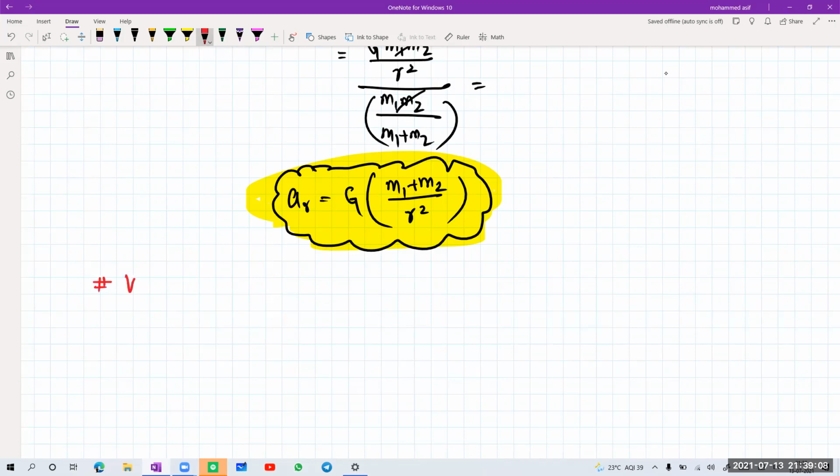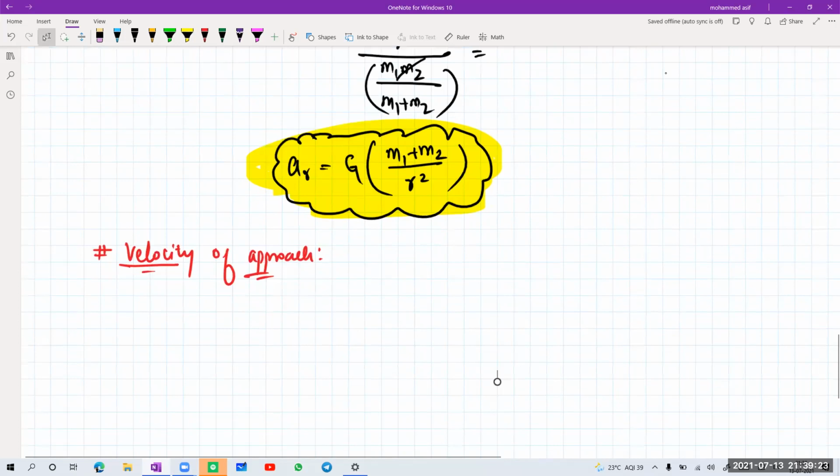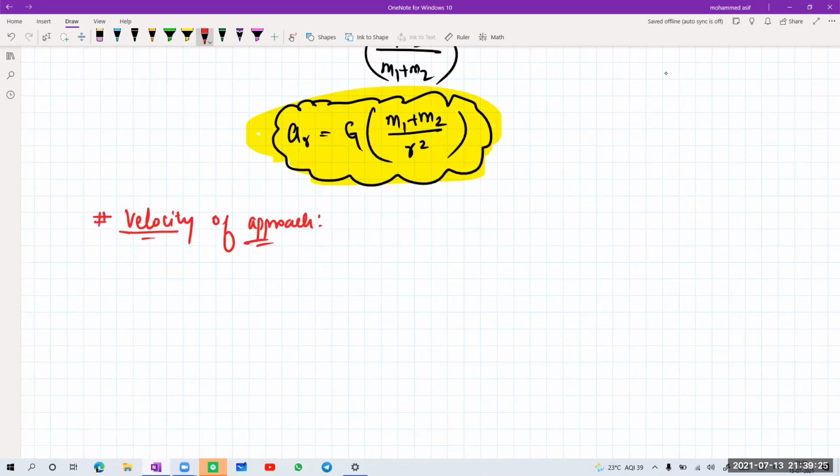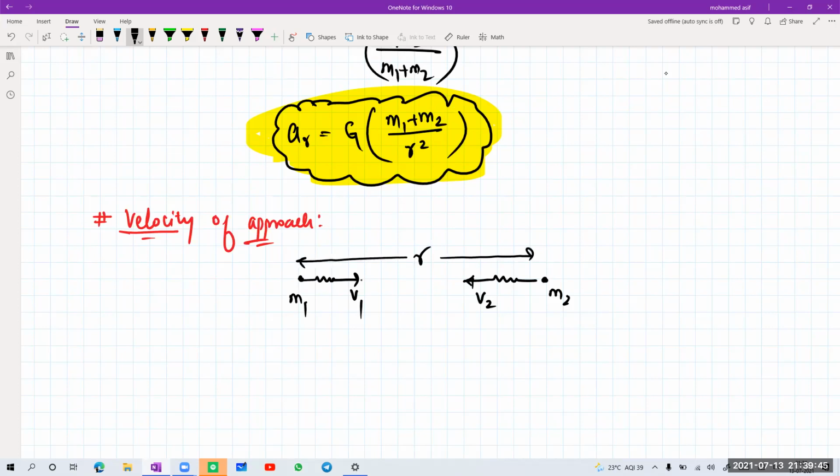Now I'm talking about velocity of approach. If a particle is starting from a very large distance, then what will the velocity of approach be? First, when two particles are moving in opposite directions, how do you write the relative velocity? Say this is a particle of mass M1 moving with velocity v1, and this is a particle of mass M2 at a very large distance, moving with velocity v2, and the distance between them is r.